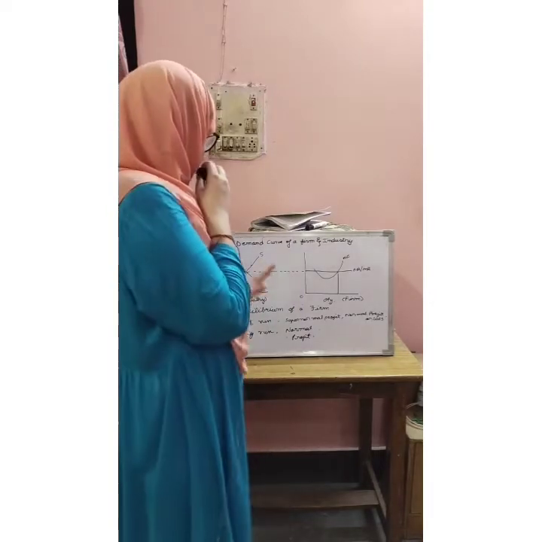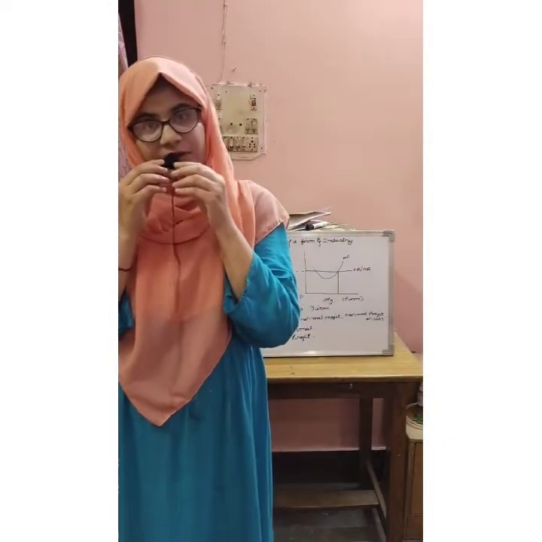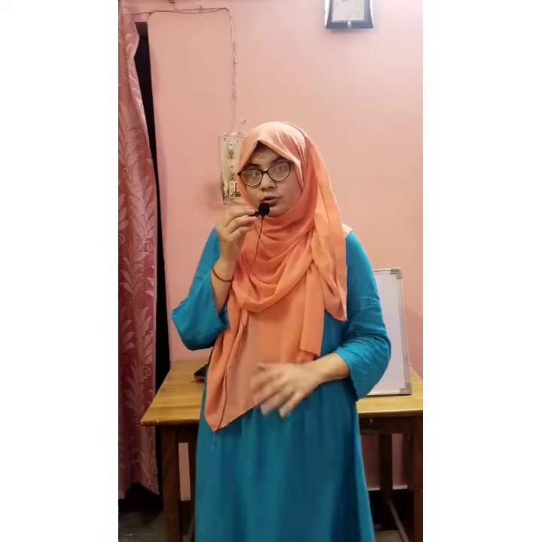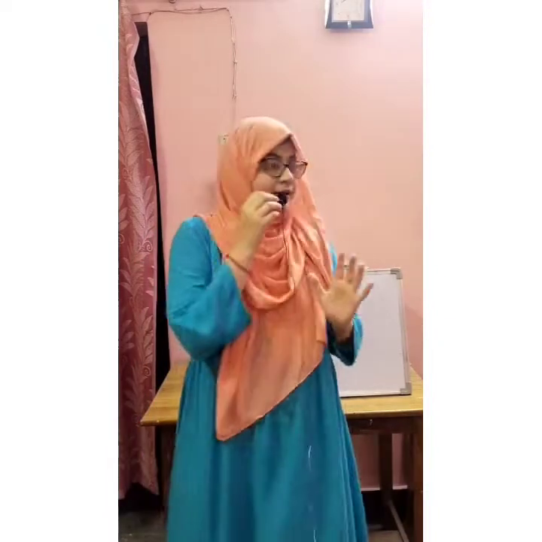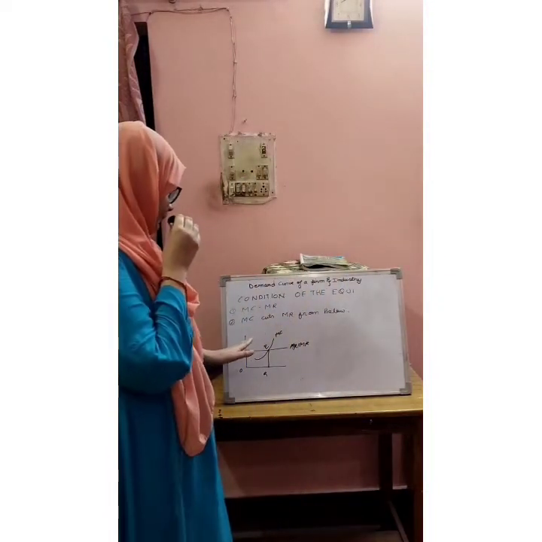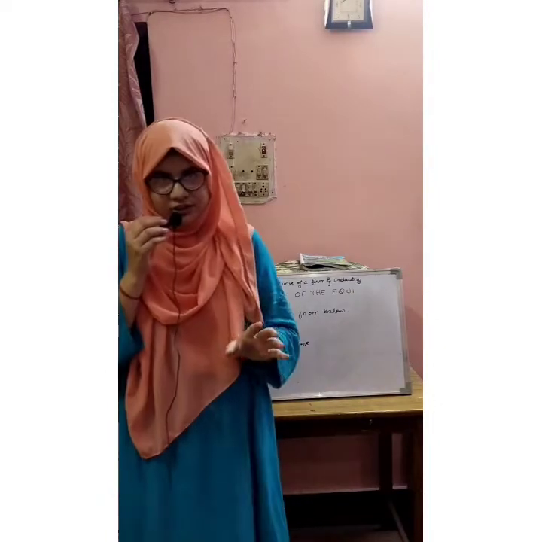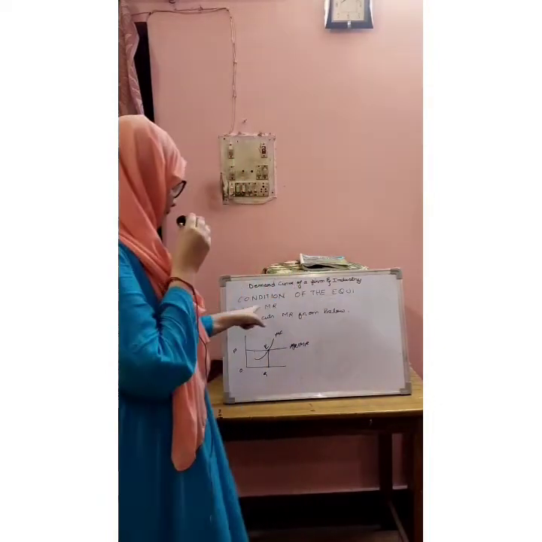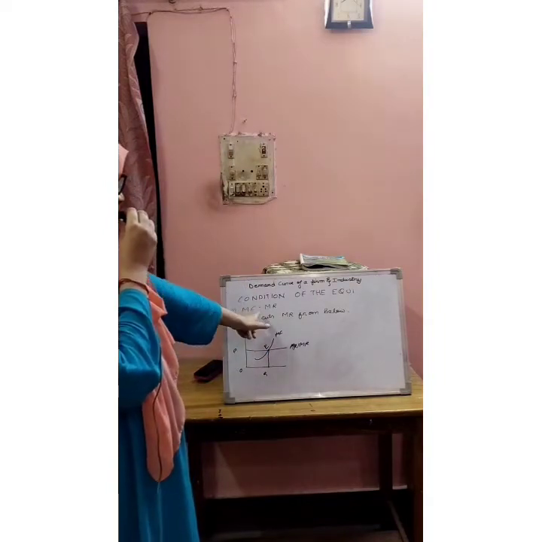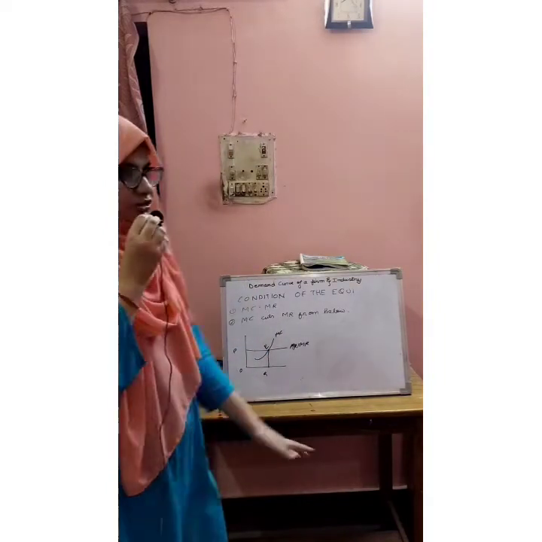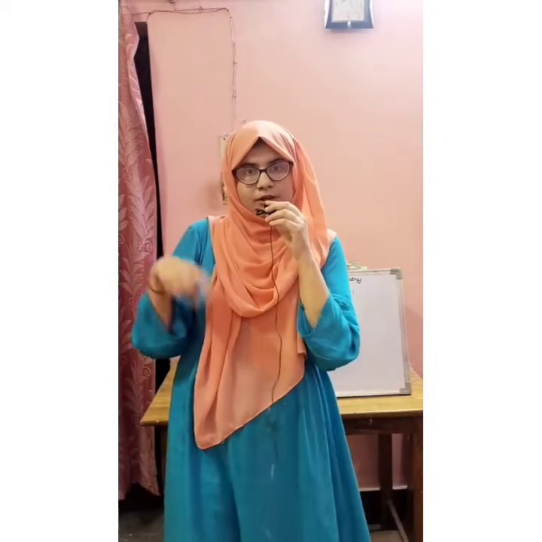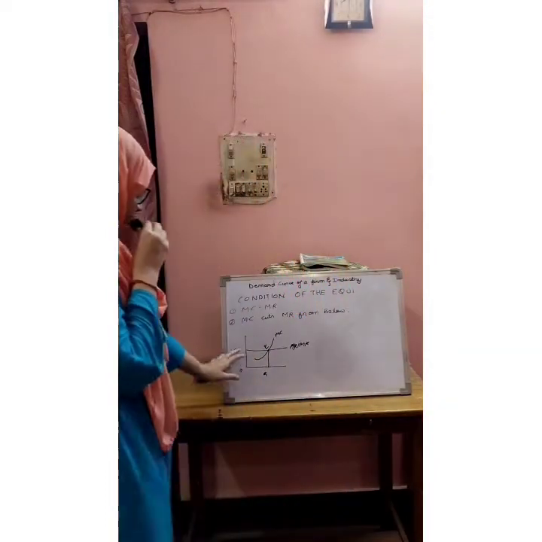Now the question is what is the equilibrium point of the firm in the short run and long run. In the long run, the firm will earn only normal profit, but in the short run, a firm can earn normal profit, abnormal profit, and normal loss. So now we will look at the conditions of equilibrium. There are two conditions. The first condition is that the MC curve cuts MR, meaning marginal cost should be equal to MR. The second condition is that the marginal cost curve should cut the marginal revenue curve from below, meaning from down. As you can see in this curve,